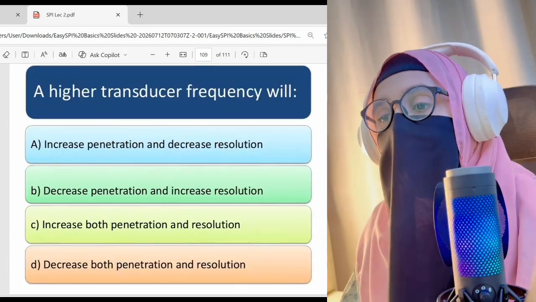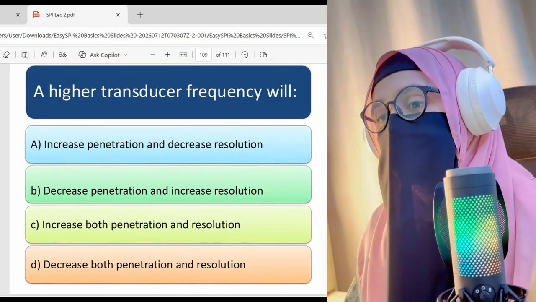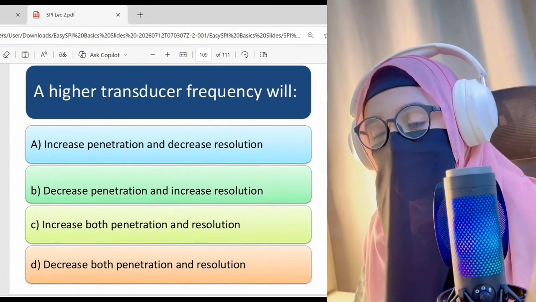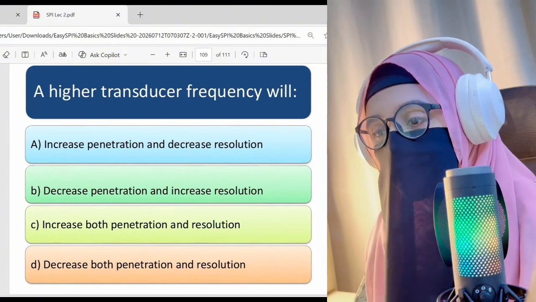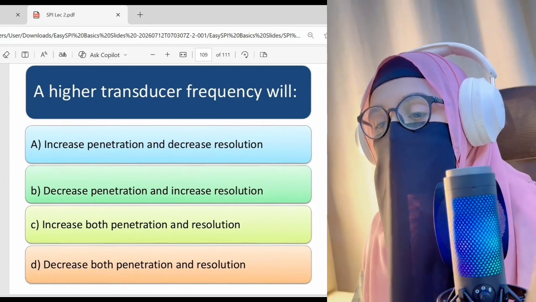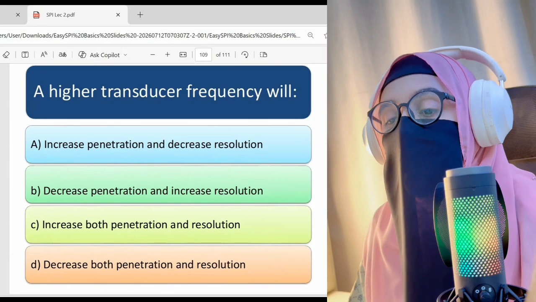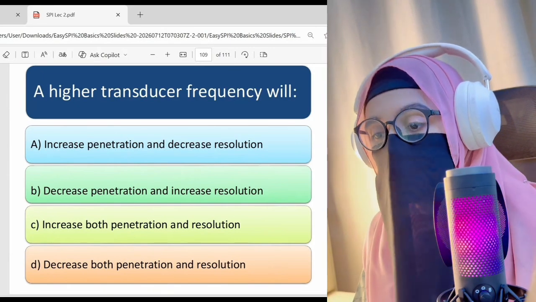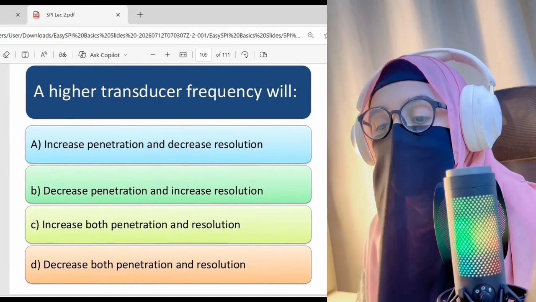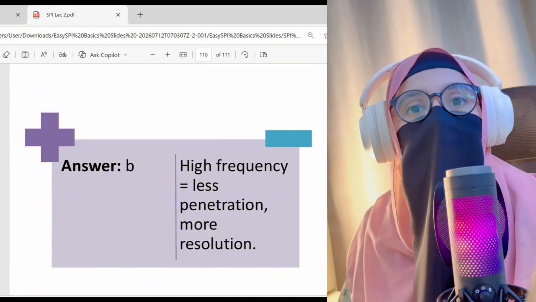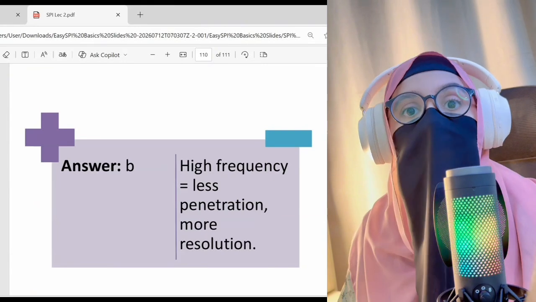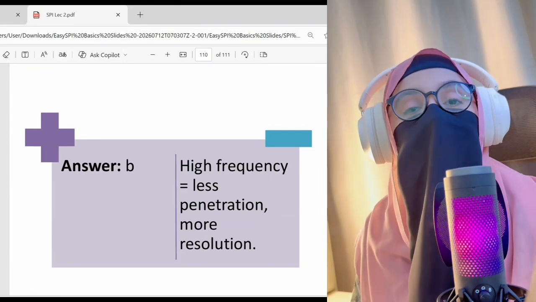Next, a higher transducer frequency will: A. Increase penetration and decrease resolution. B. Decrease penetration and increase resolution. C. Increase both penetration and resolution. D. Decrease both penetration and resolution. The right answer here is B. The higher the frequency, the better the resolution but the lower the penetration.